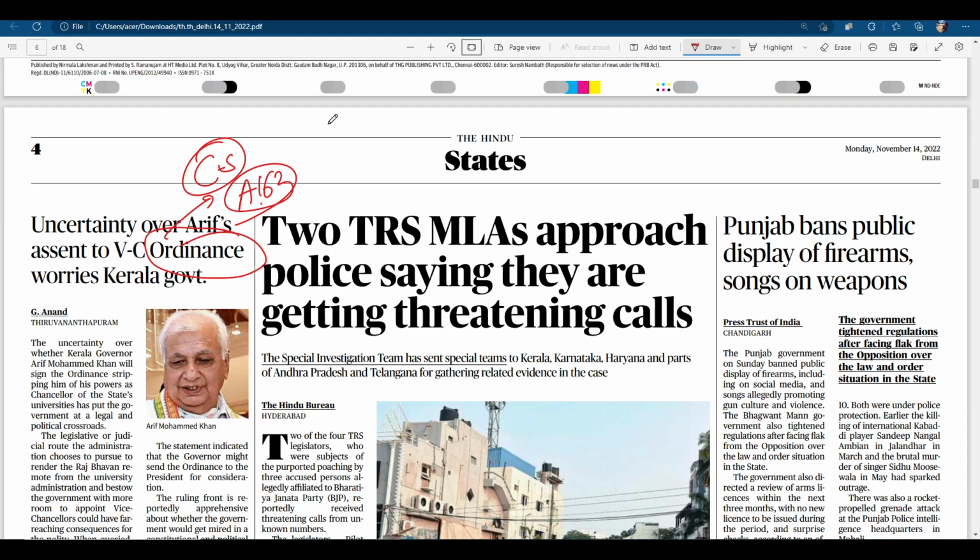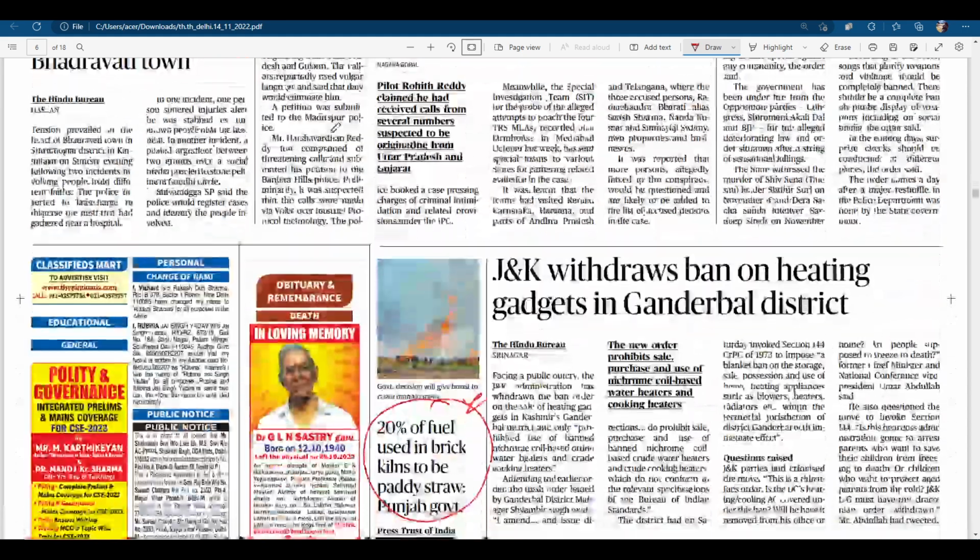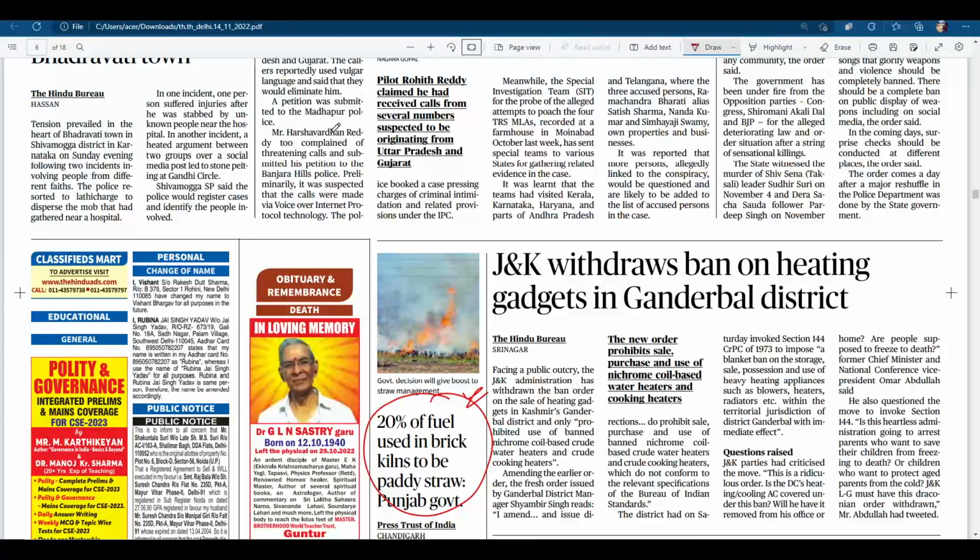Moving on. We have to pick these kinds of things from the newspaper, whatever is most relevant for your exam. We don't have to randomly read articles. It will not help you. It will waste your time if you read a random article and don't get something concrete from it.